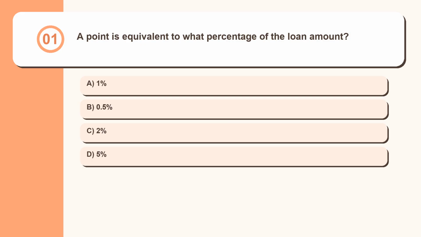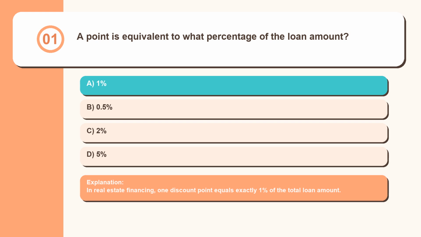Trade fixture showdown. Question 1. A point is equivalent to what percentage of the loan amount? 1%, 0.5%, 2%, 5%. In real estate financing, one discount point equals exactly 1% of the total loan amount.